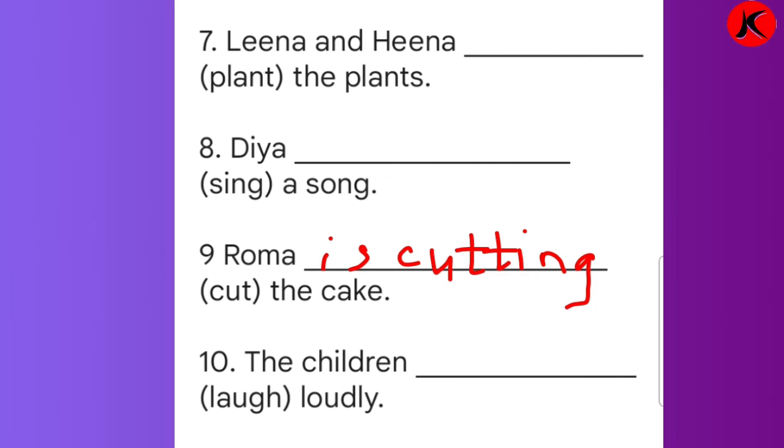Number 10, the children dash loudly. So what will you write? The children. Children is again a plural form. So the children are laughing. L-A-U-G-H-I-N-G. The children are laughing loudly.